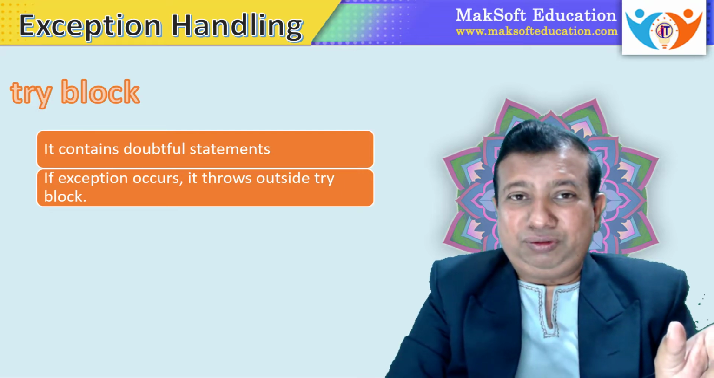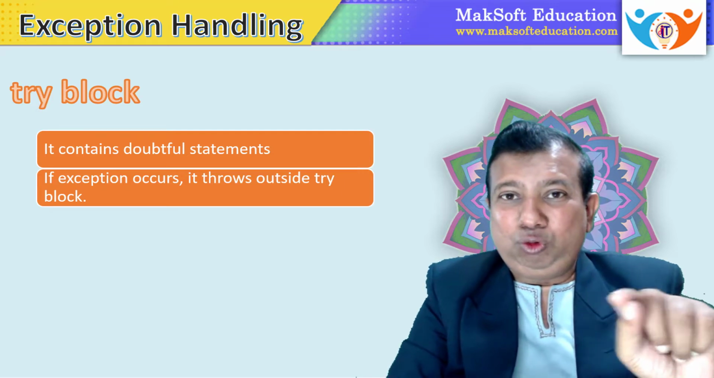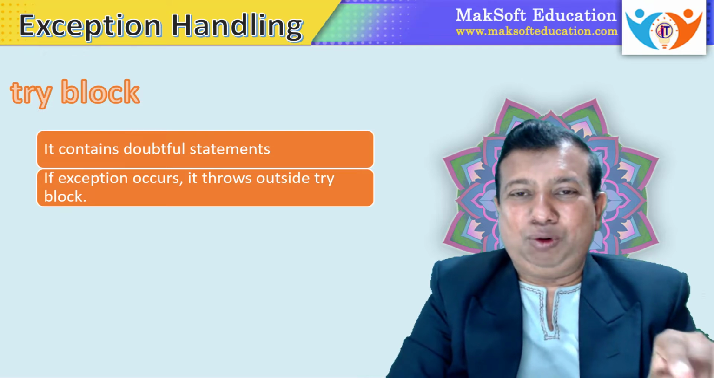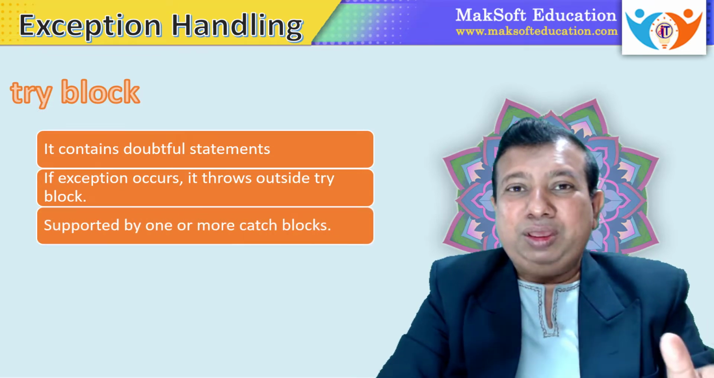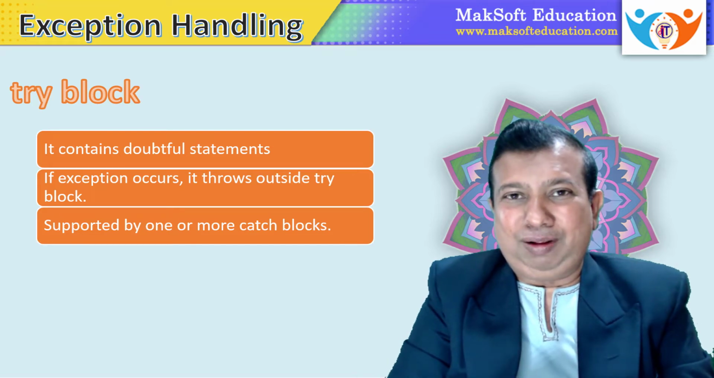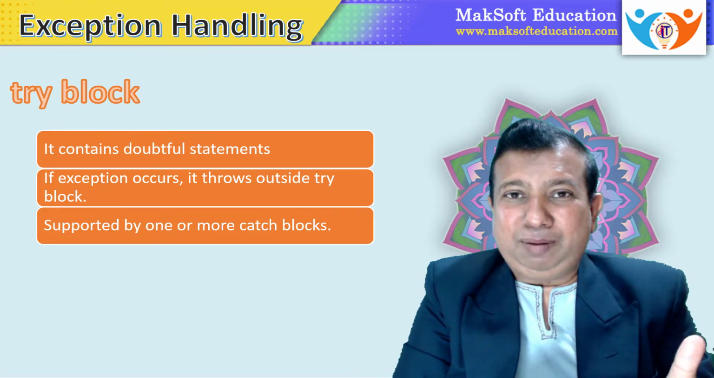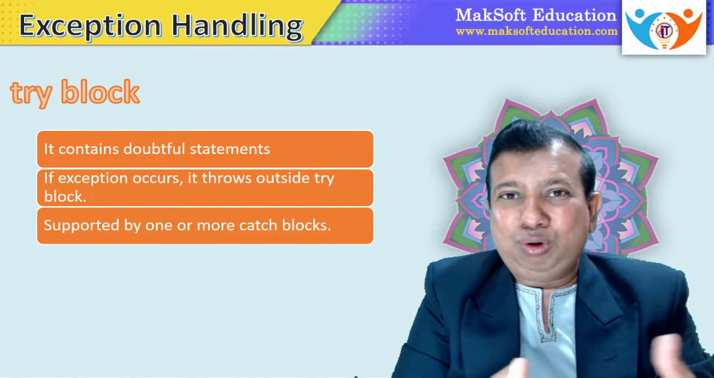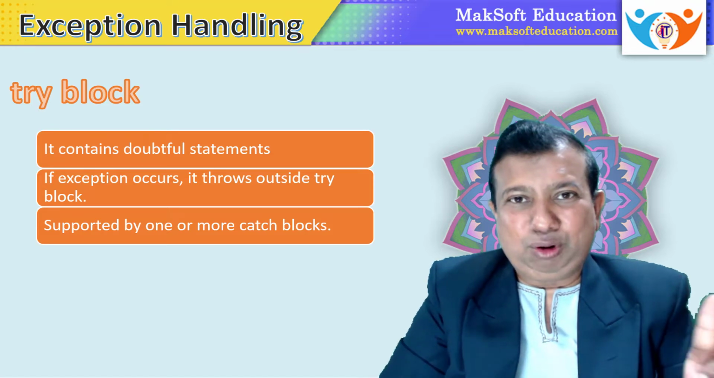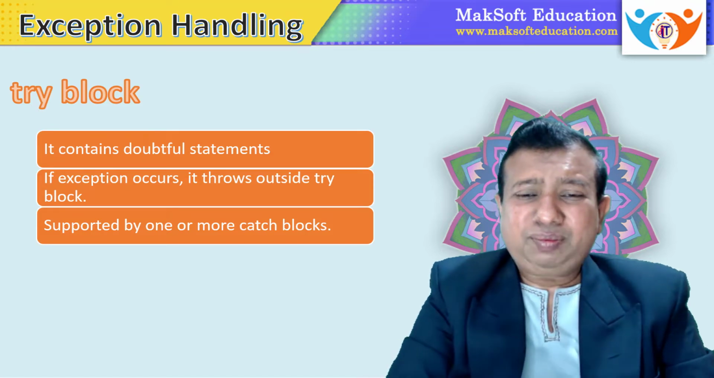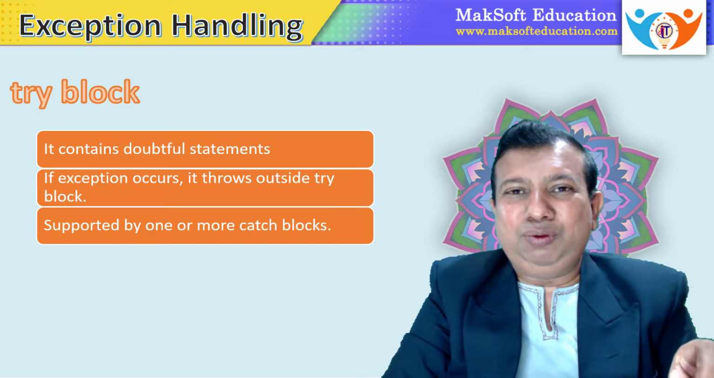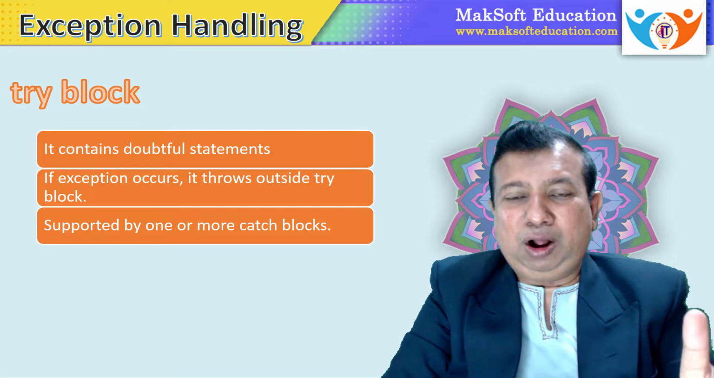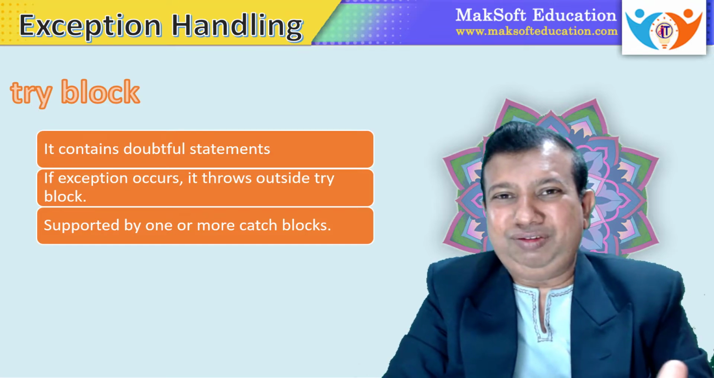When exception occurs, what happens? That will be thrown from the try block. It throws outside the try block, and then we are using catch blocks below the try block. So a try block is always supported by one or more catch blocks. One try block can have multiple catch blocks, and in one of those catch blocks your exception will be handled. Now how to write the catch block we will see later.